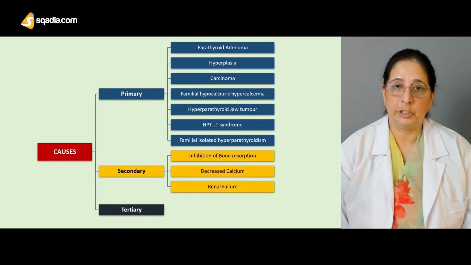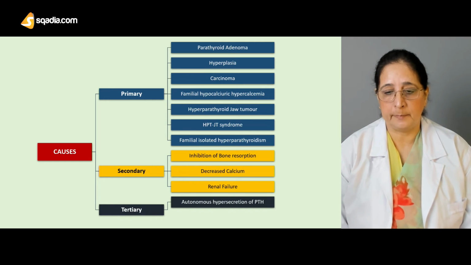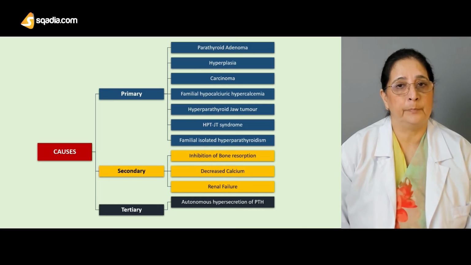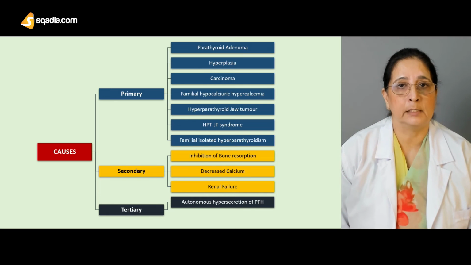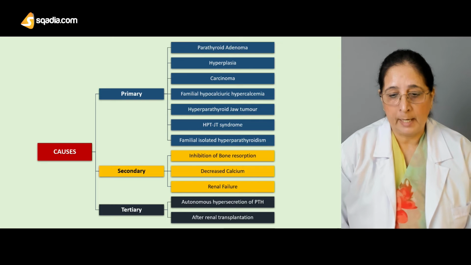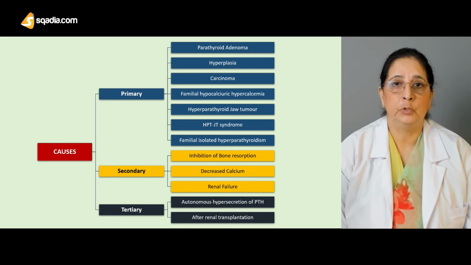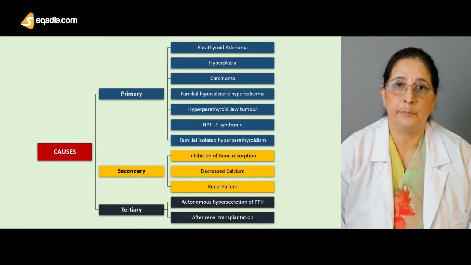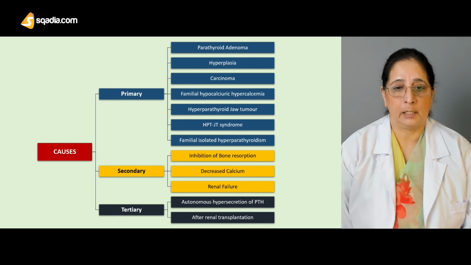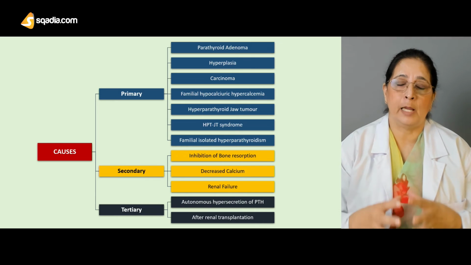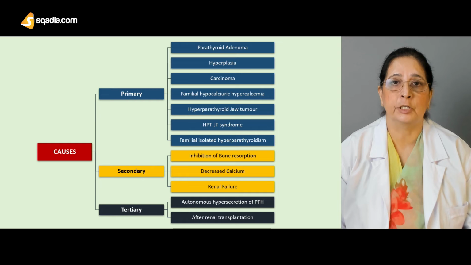And the third, tertiary hyperparathyroidism, is due to autonomous hypersecretion of parathormone, or parathyroid hormone, and usually occurs after renal transplantation. So these are some common causes of primary, secondary, and tertiary hyperparathyroidism.